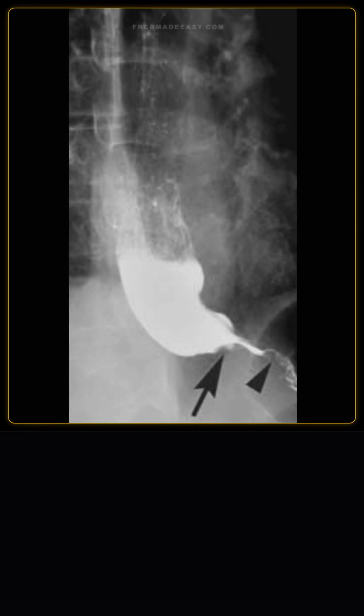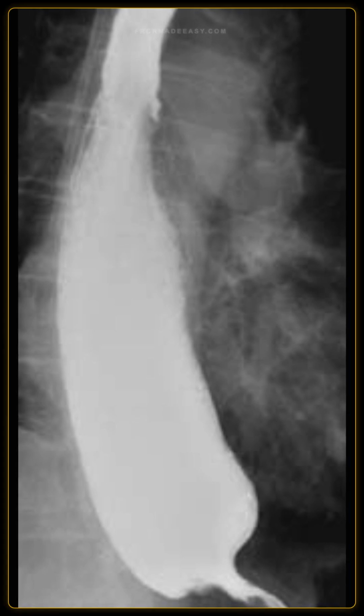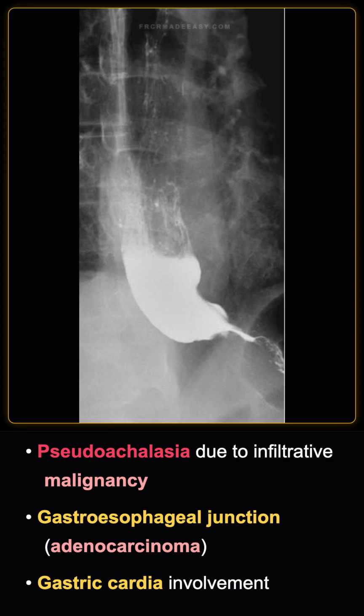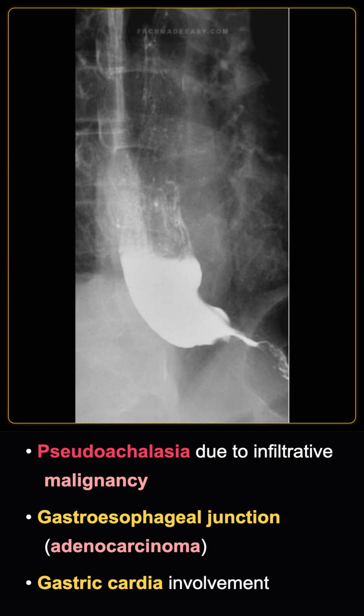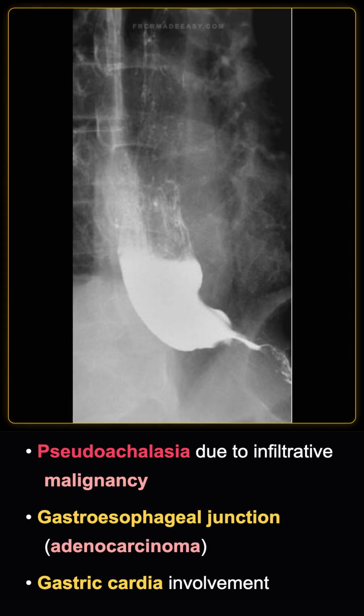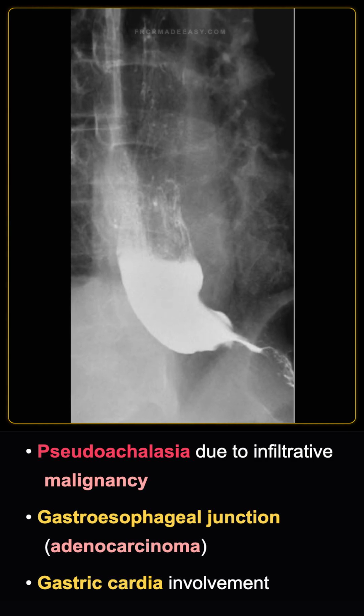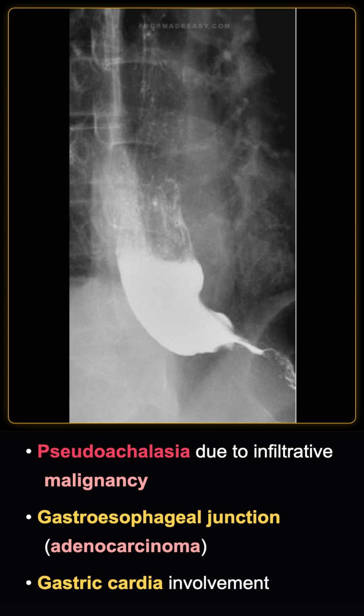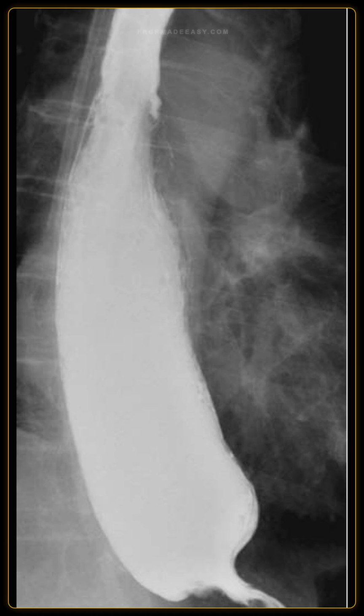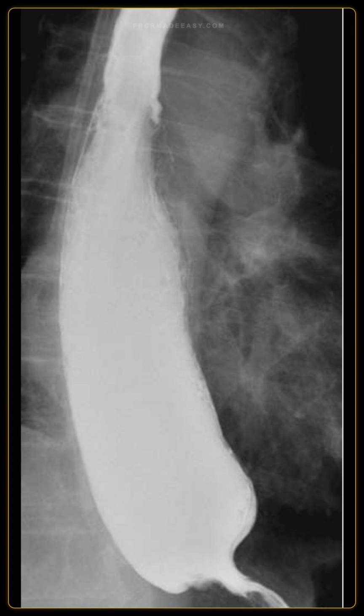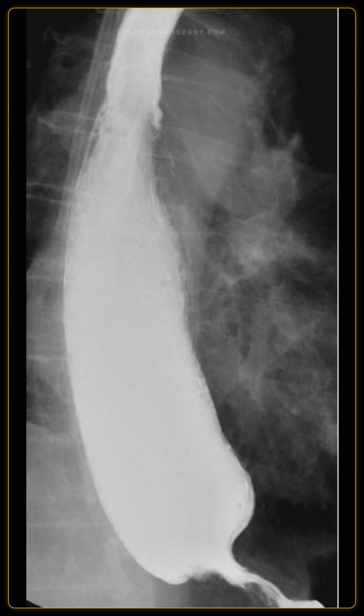gastric cardia. What is your primary diagnosis? The primary diagnosis is pseudoachalasia, secondary to an infiltrating malignancy at the gastroesophageal junction, most likely adenocarcinoma of the gastric cardia. What is the key pathological difference between primary achalasia and pseudoachalasia?